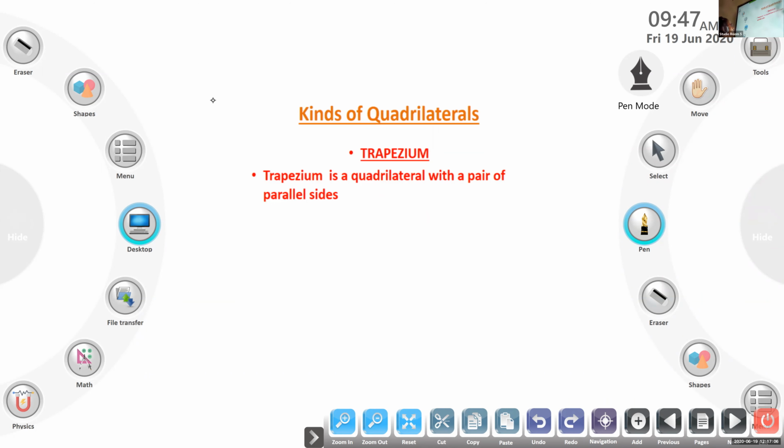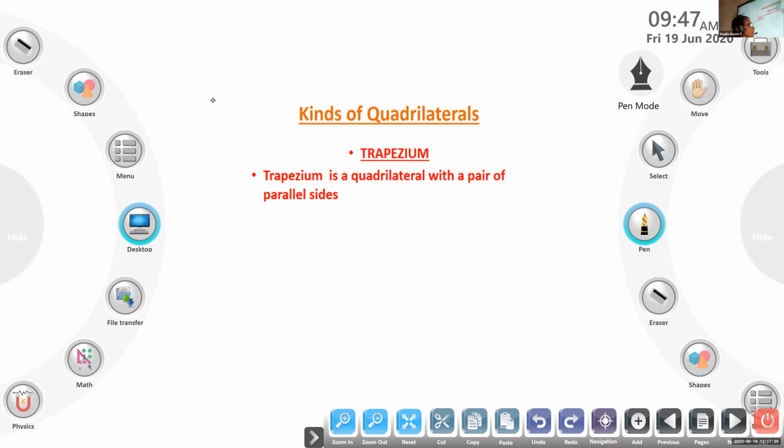we are going to study more about kinds of quadrilaterals. Give the heading. Next heading is kinds of quadrilateral. All of you write. Till now we studied pentagon, hexagon, heptagon, and their interior angles. The sum of interior angles of any polygon is (n-2) into 180.